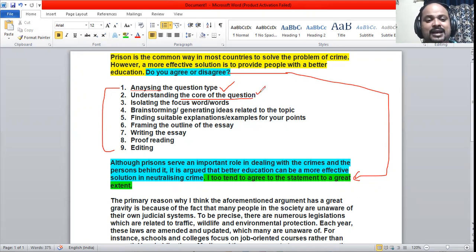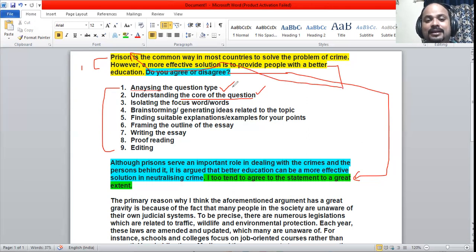You need to understand. So what I have to write in this, I need to compare prison and better education. I need to agree or disagree whether better education is more effective than prison.